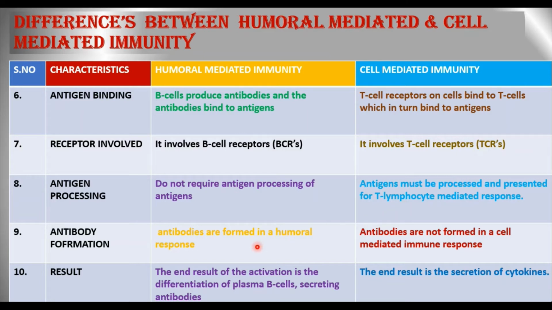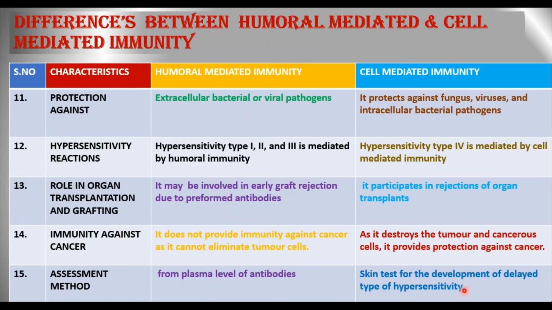Then coming to humoral mediated immunity, antibodies are formed in this humoral response. Whereas in cell mediated immunity, antibodies are not formed in a cell mediated immune response. So here there will be no formation of antibodies. The end result of the activation is the differentiation of B cells into plasma cells secreting antibodies in humoral mediated immunity. Whereas in cell mediated immunity, the end result is the secretion of cytokines.